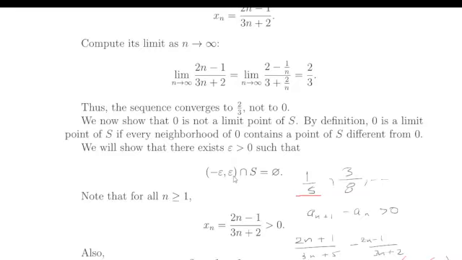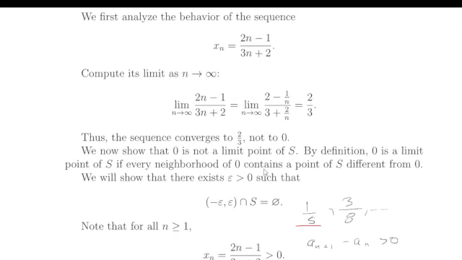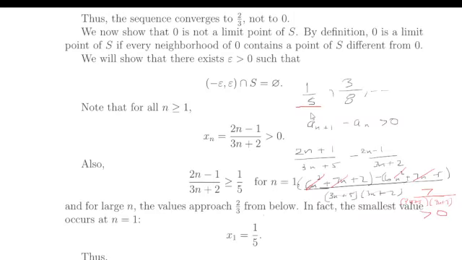So we just want to choose (-epsilon, epsilon) to be outside of this sequence. So we want it to be basically smaller than 1/5. Note that 1/5 is 0.2.